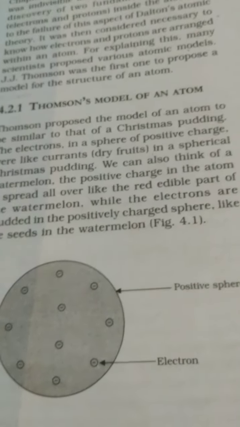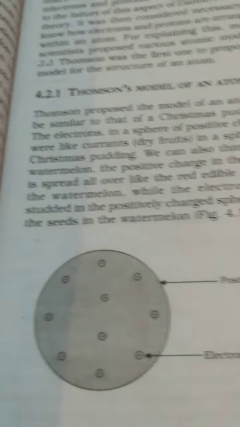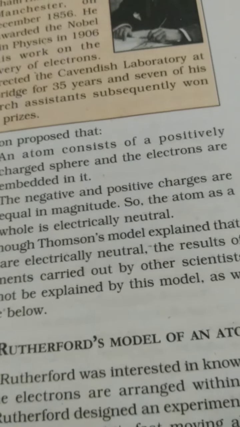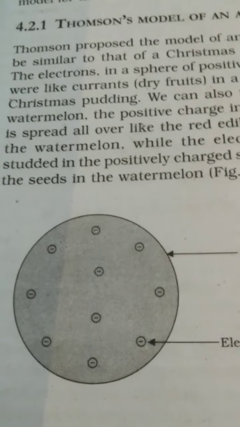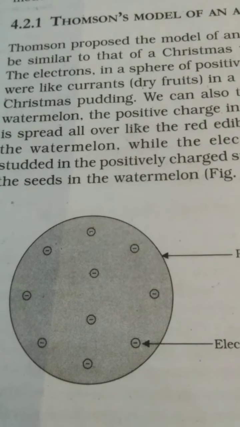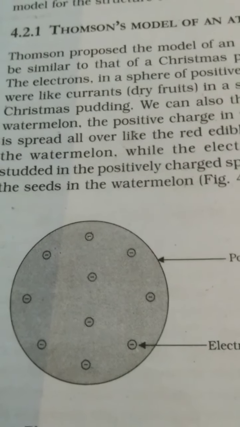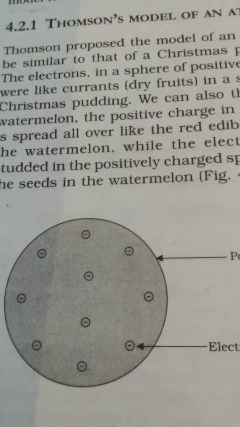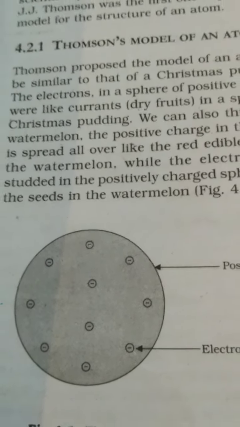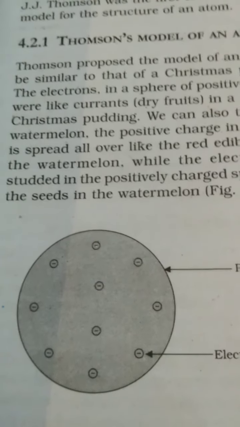But what is the biggest achievement of this model of the atom? That he proposed that in his model of the atom, the negative and positive charges are equal in magnitude. Means the positive sphere has charge exactly equal in magnitude to the negative charge. Means the contribution of positive and negative charge is exactly equal, is what he wants to say.